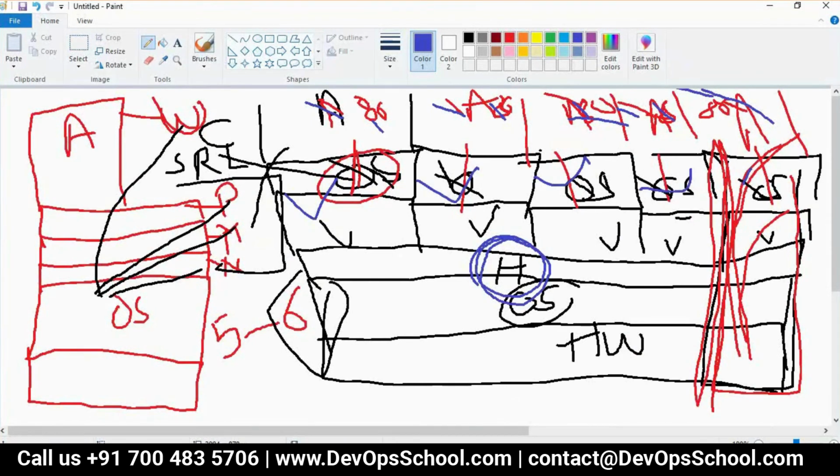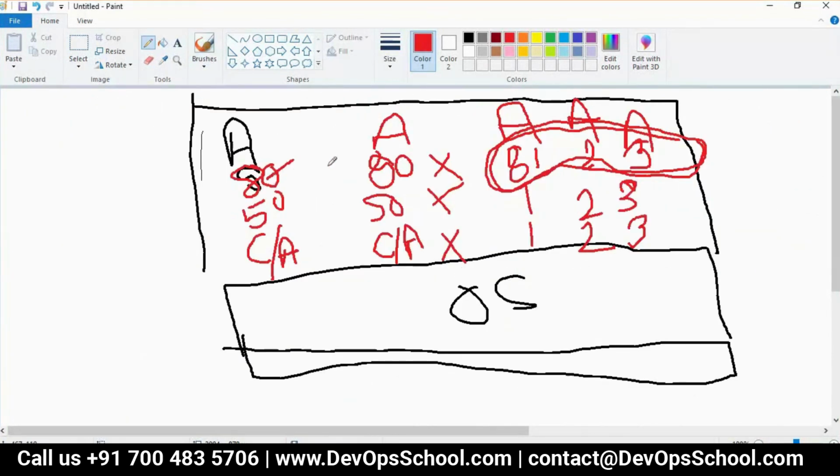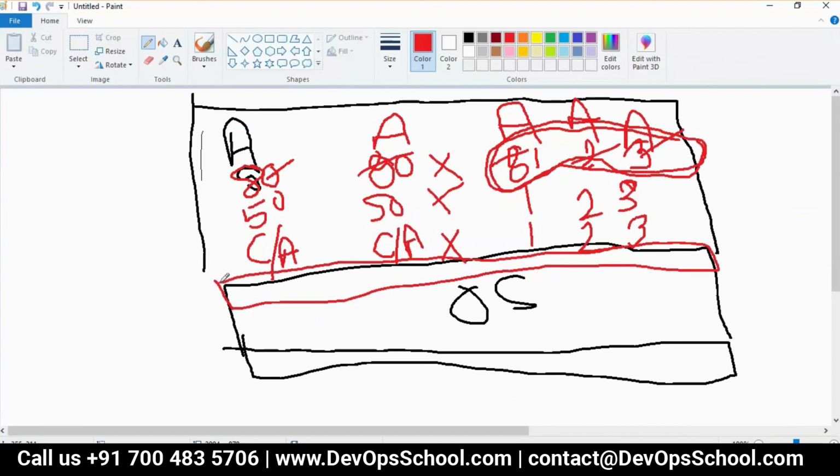But here, see, different port, different port, different port, but the same IP. It's the opposite. So will the load balancer work? No, it will not work.